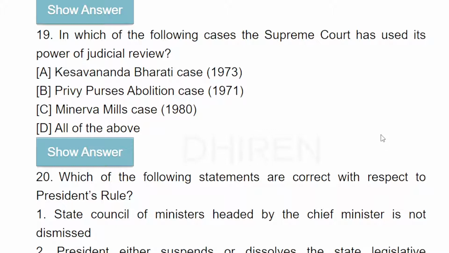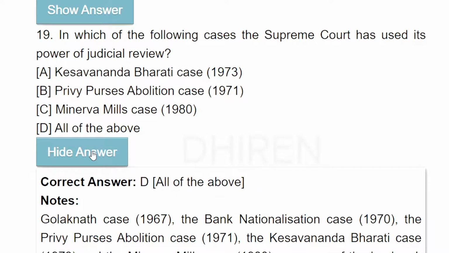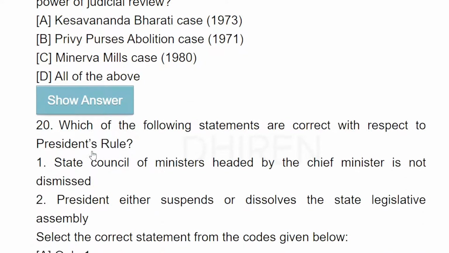In which of the following cases has the Supreme Court used its power of judicial review? Kesavananda Bharati case, Privy Purses abolition case, Minerva Mills case, all of the above. Yes, all of the above. So, 20.